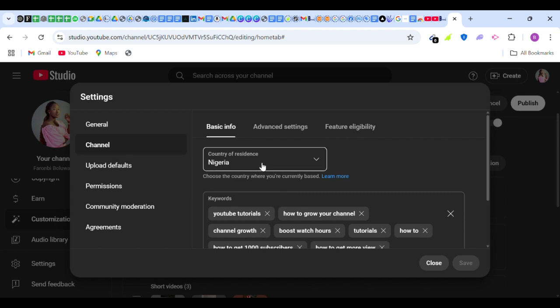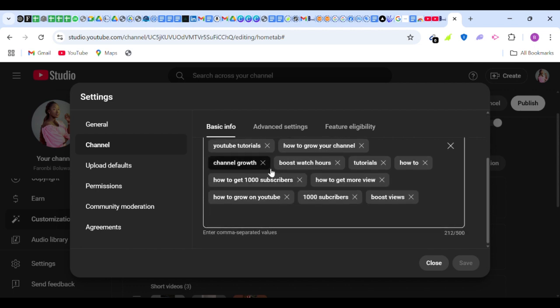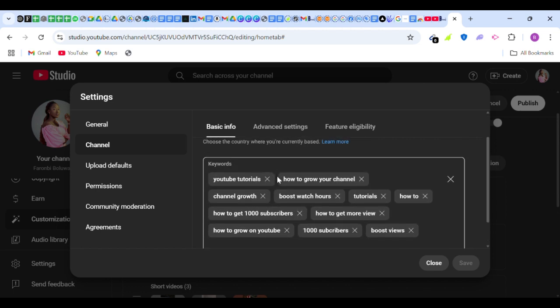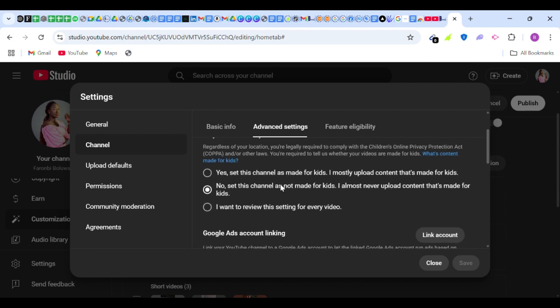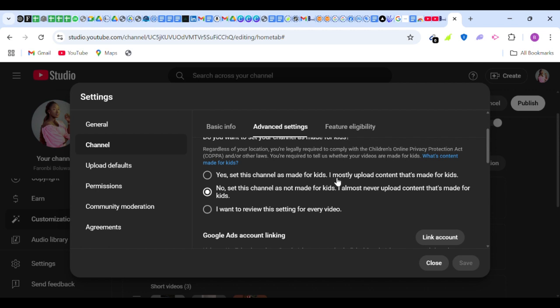Country of residence: if you are not in Nigeria, you select the country that you are currently in. Then these keywords are going to help your content rank higher on YouTube, so you want to use keywords that have to do with your current niche, the kind of content that you are creating, right? When you are done with this, you come to advanced settings. If your content is made for kids, then you come here and click on yes, set this channel as made for kids.